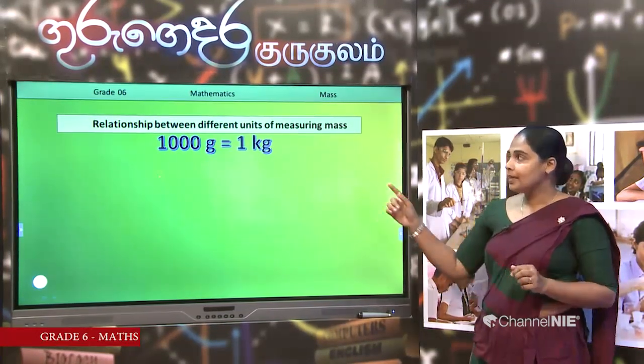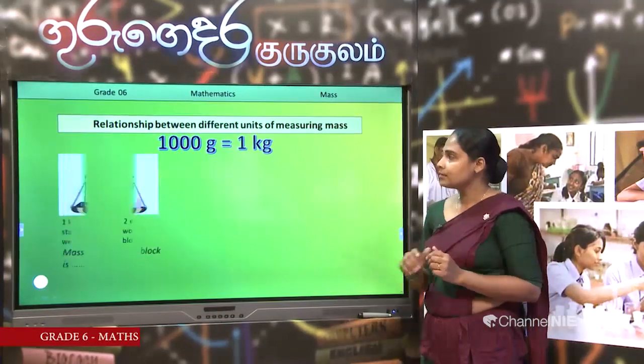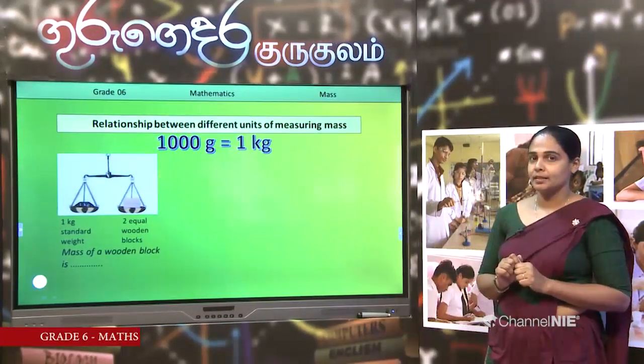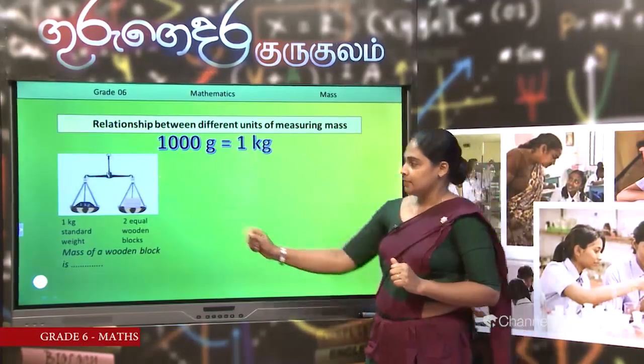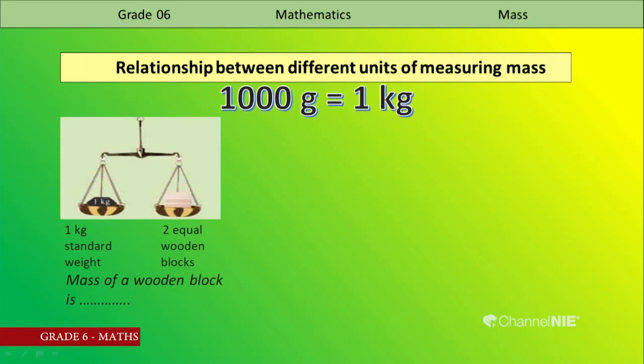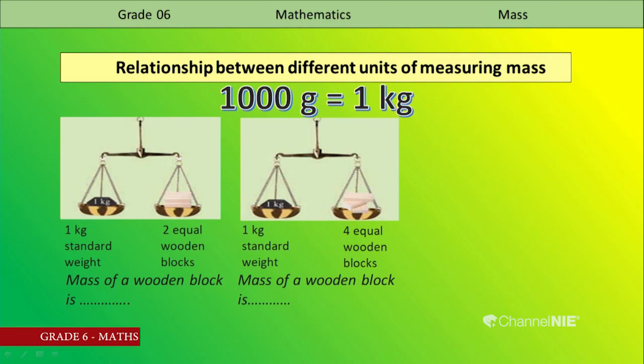Then to apply this, I am giving a small activity. You have to find out the answer. In this pan, there is a 1 kilogram standard weight. In the other pan, there are 2 equal wooden blocks. The mass of a wooden block is, you should fill this blank. Find the answer. While you are finding the answer, I am giving the second one here.